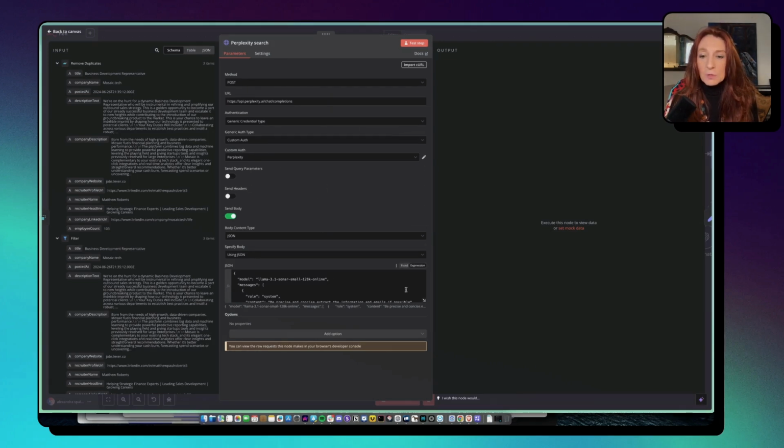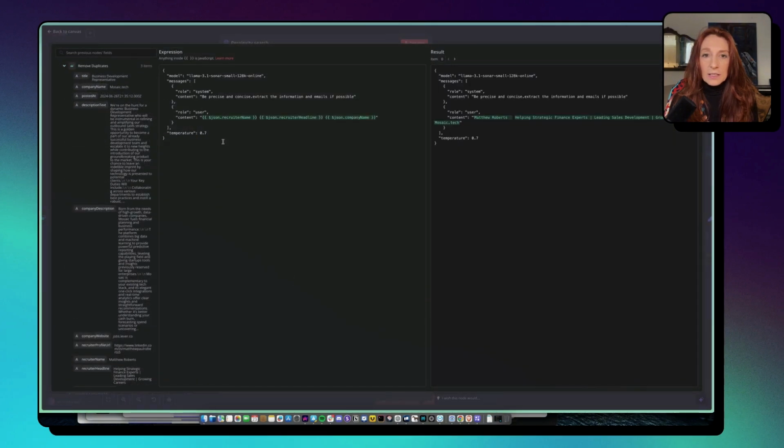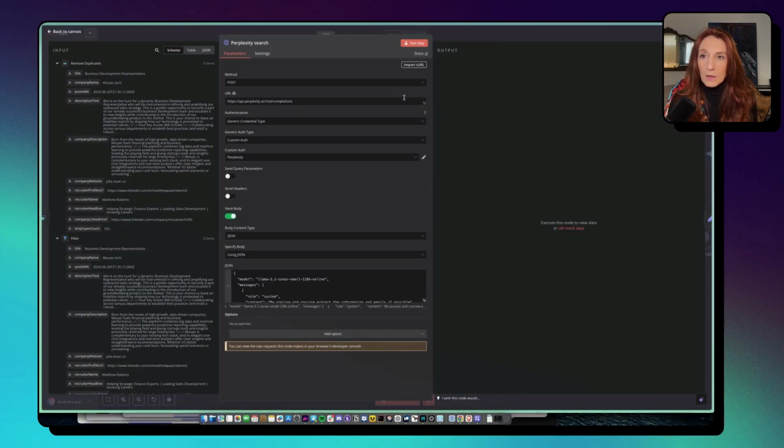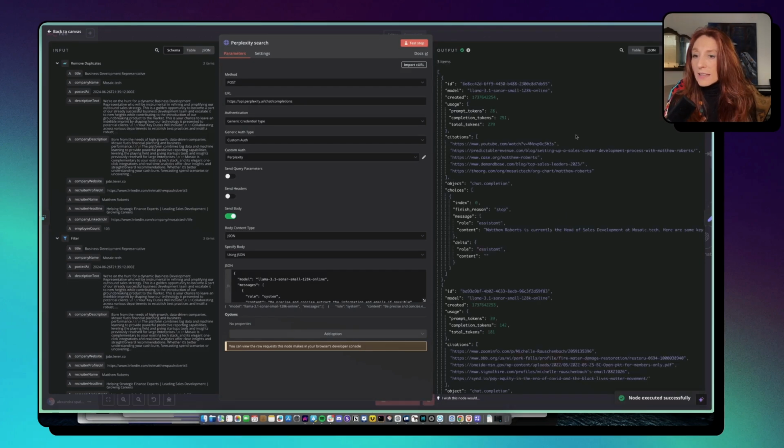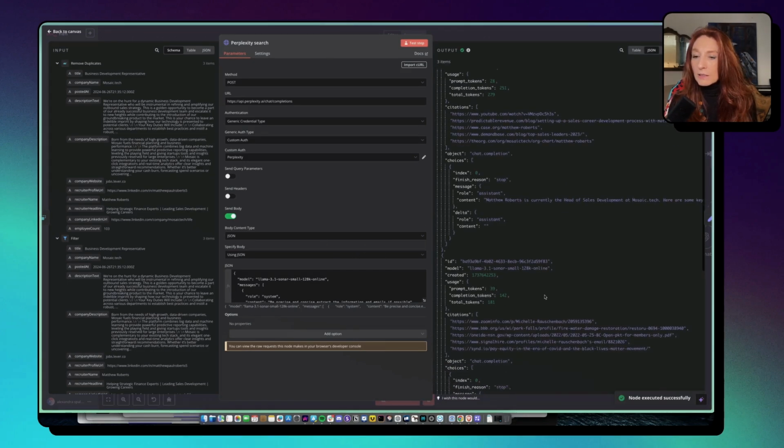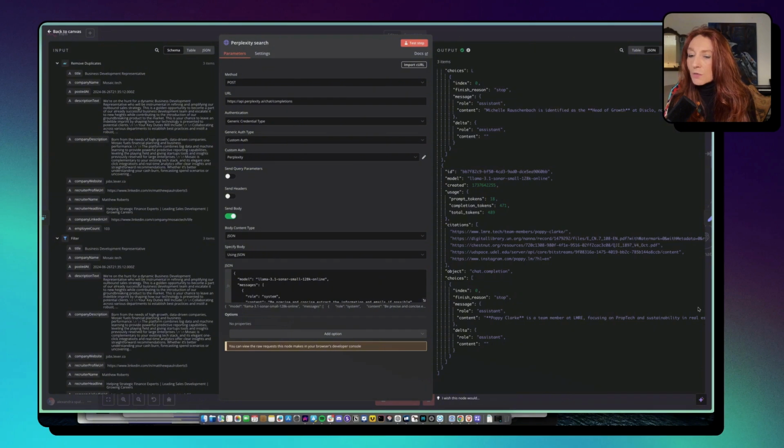And here in the body, we get the recruiter name, the recruiter headline, and the company name. And we are going to search the web with this. Okay, so if we test this step, it's searching, so it will take a bit. And what we want here is the content.